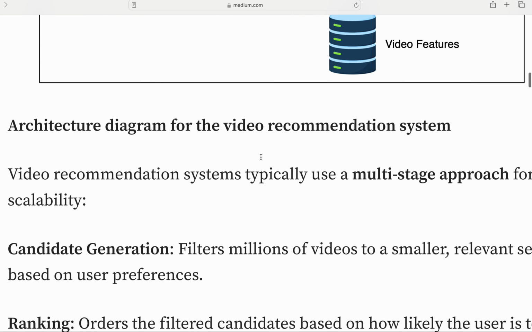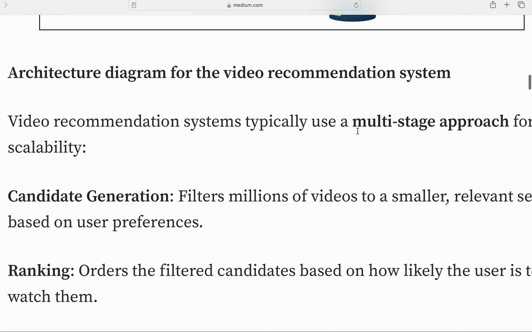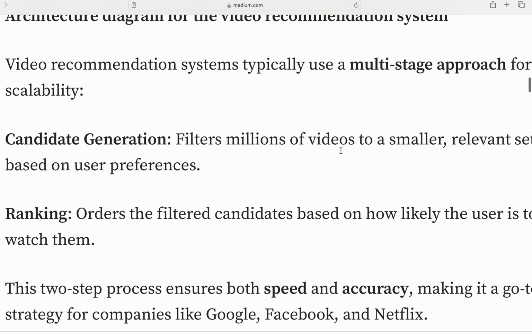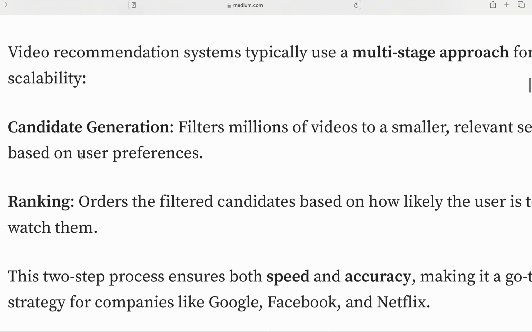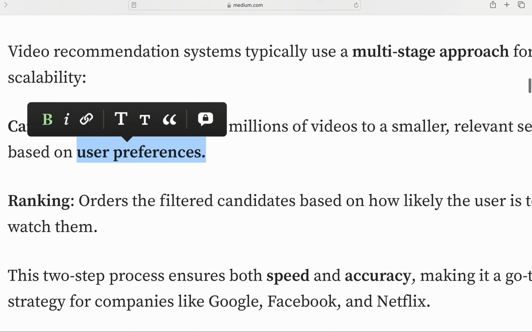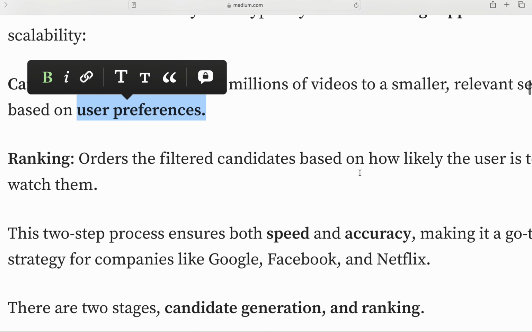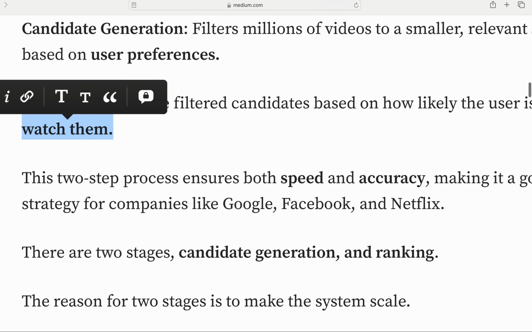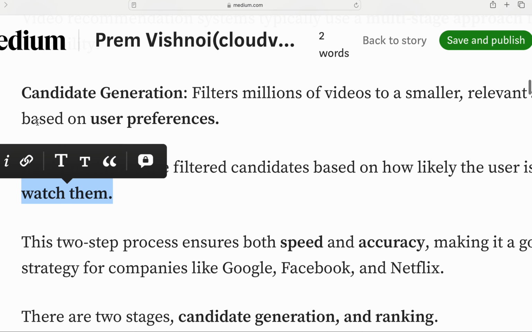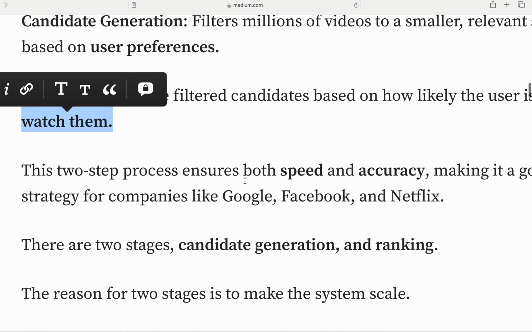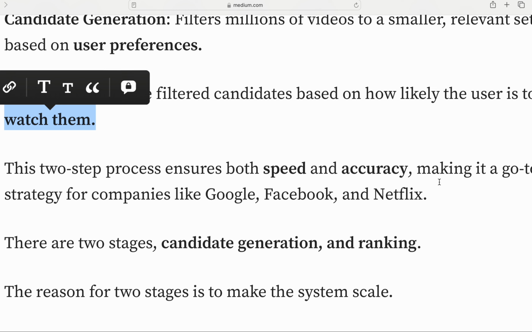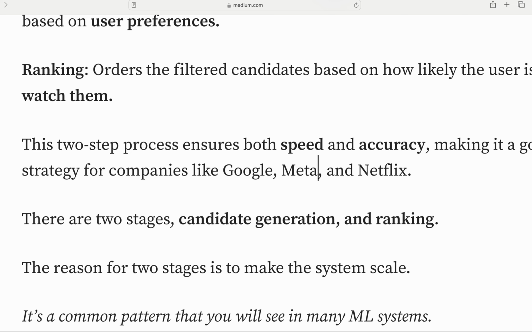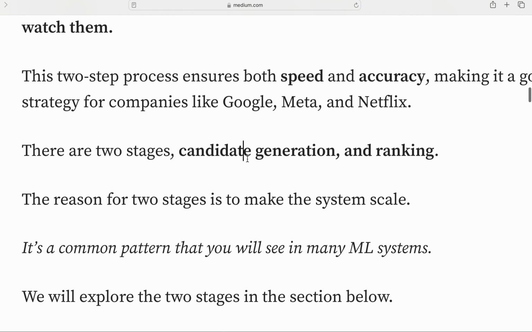Okay, so for the architecture diagram, a video recommendation system is typically a multi-stage approach for scalability. Candidate generation filters millions of videos down to a smaller, relevant set based on user preference. Ranking orders the filtered candidates based on how likely the user is to watch them. That's what we need to rank. There are millions, even billions of videos, and then we need to rank. The first one is candidate generation. This two-step process ensures both speed and accuracy, making it the go-to strategy for companies like Google, Facebook, Meta, and Netflix. There are two stages, which I talked about.